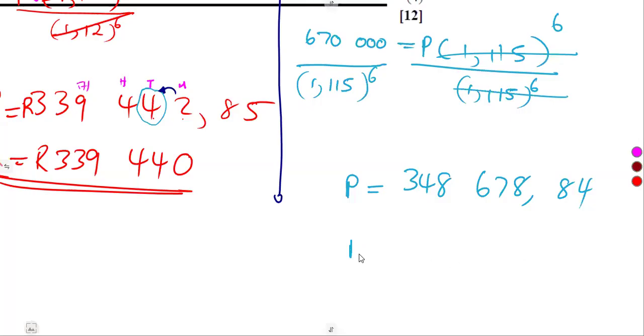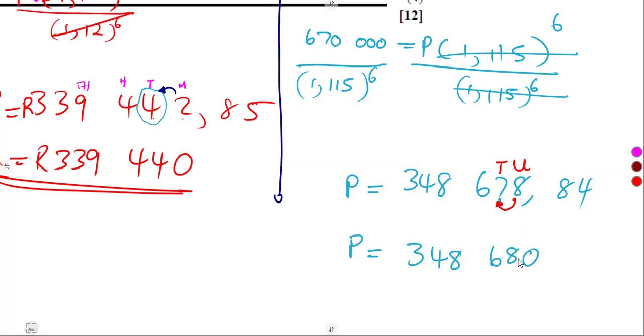So at the end of the day, for the principal here, if we're rounding to the nearest 10, remember this is our units, our tens, and so on. So 8 is greater than 5. It can change this 7 into 8. So it was going to be 3, 4, 8, 6, remember the 7 is now 8, so it is 80.